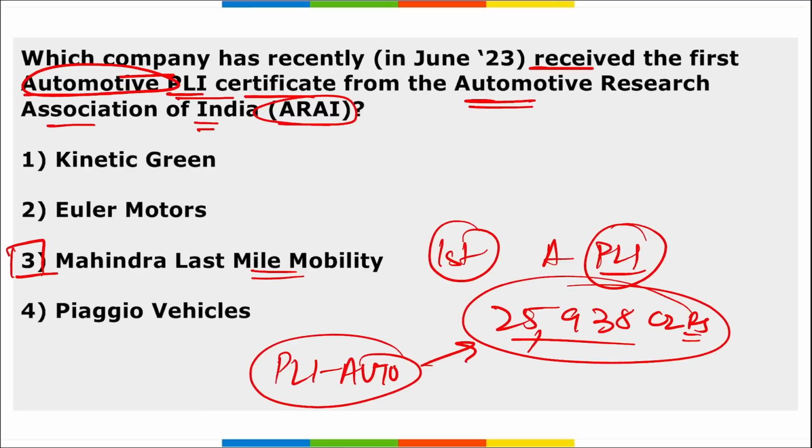This ARAI, that is Automotive Research Association of India, is a testing agency of the Ministry of Heavy Industries, and awarded the eligibility certificate to LLM for its flagship electric 3-wheeler, right?